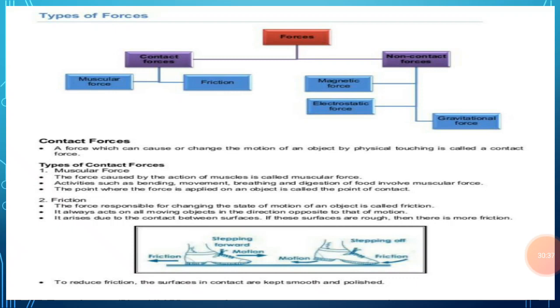For example, a leaf falls from the tree due to gravity. A fruit falls down from a tree due to the force of gravity. The rain falls down to the earth due to the force of gravity. When we open a tap, the water begins to flow down towards the ground due to the force of gravity. And the water in the rivers flows downwards due to the force of gravity. So these are all examples that show the force of gravity that is exerted by the earth.